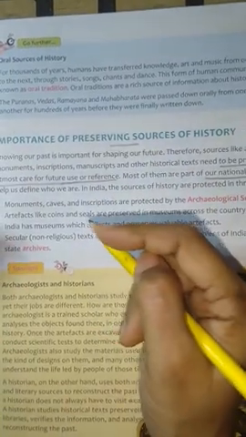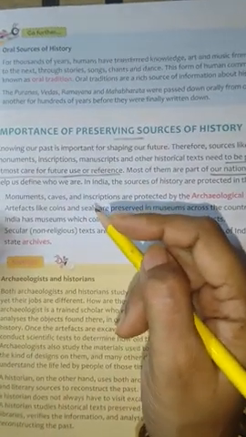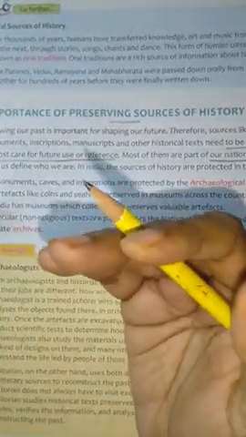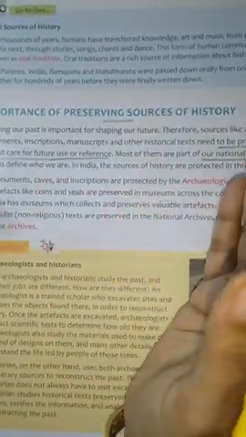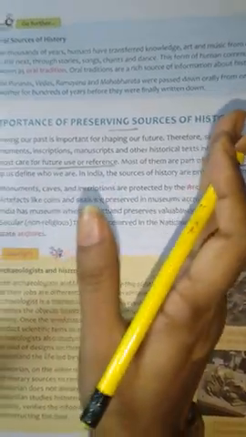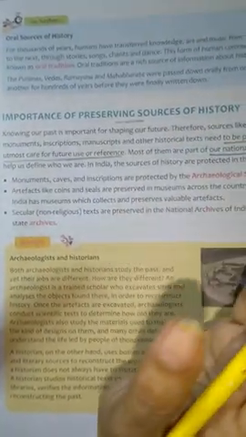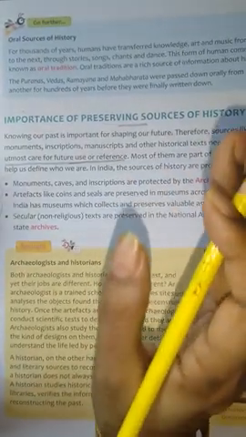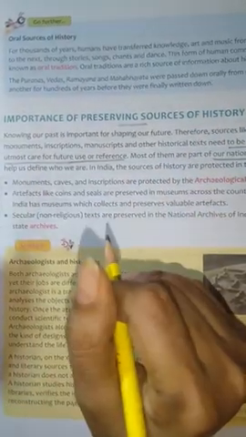If they are destroyed, children, will we be able to know about our past later? Will the next generations know about them? No. So we have to preserve them very carefully because they have become our national heritage now.